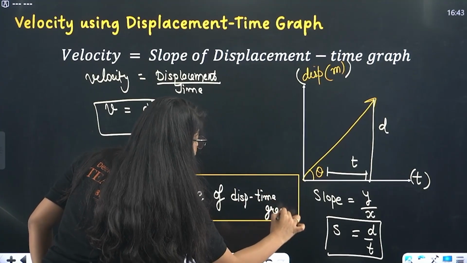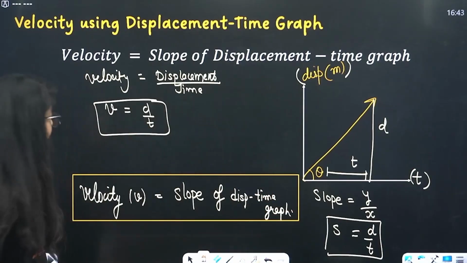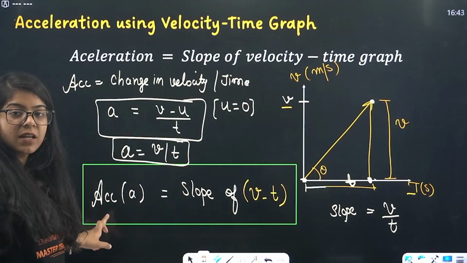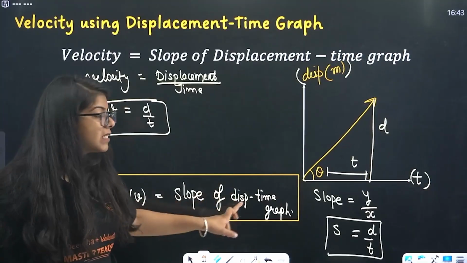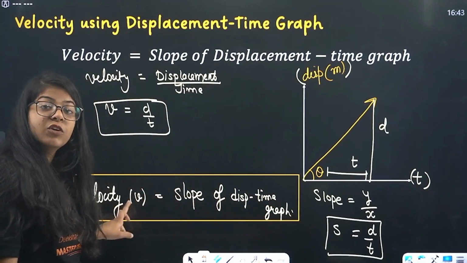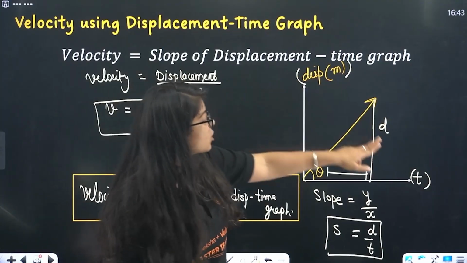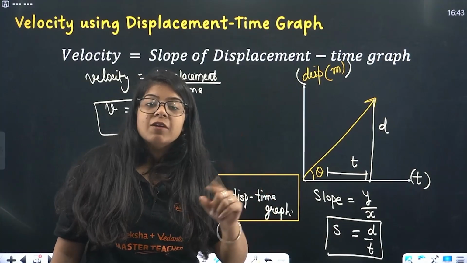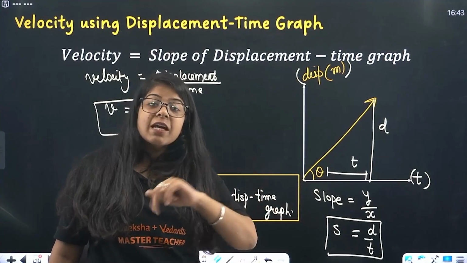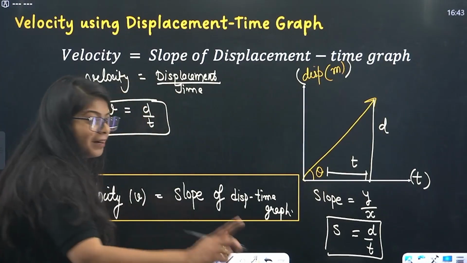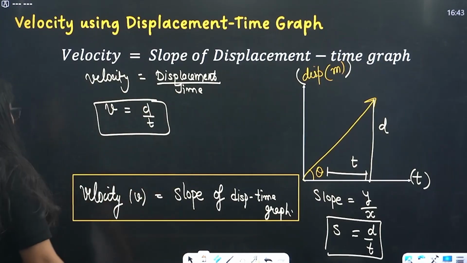So, slope of velocity time graph gives you acceleration, but slope of distance time graph is giving you velocity. That's the difference. So, if anybody asks what's the slope of distance time graph? Velocity. What's the slope of velocity time graph? Acceleration. Okay, one more thing. Then we'll do the questions.